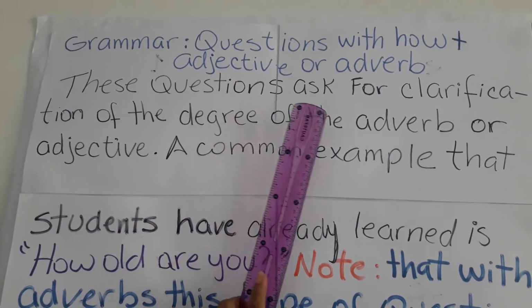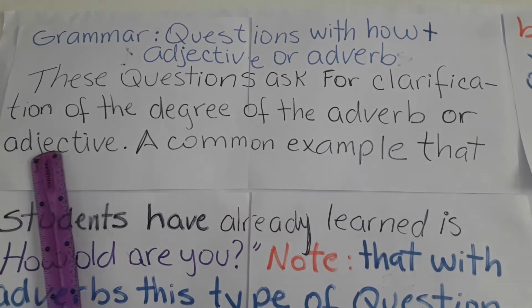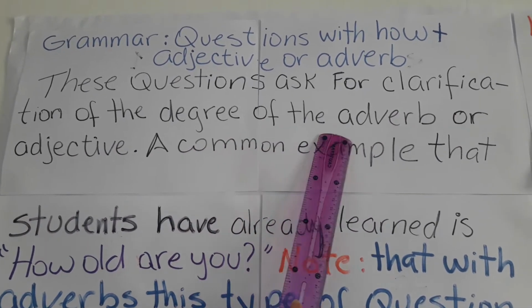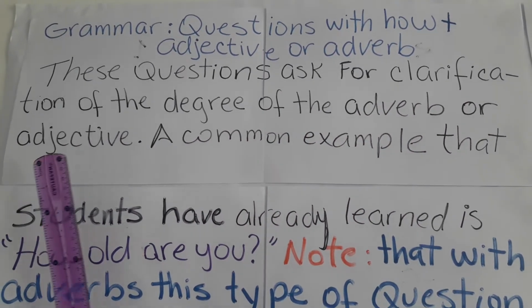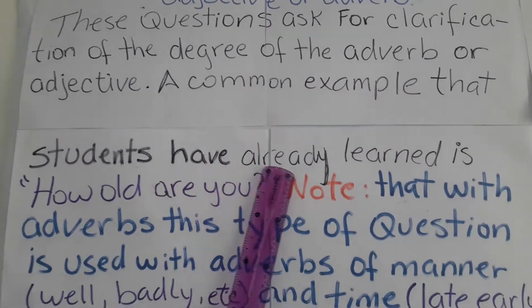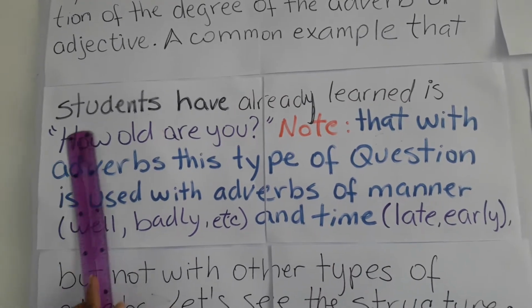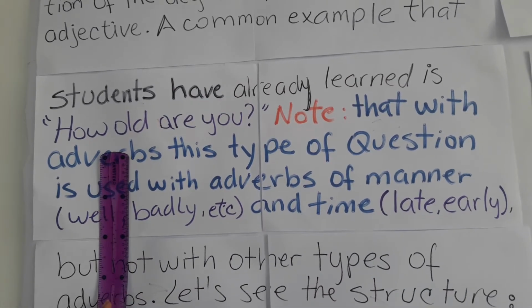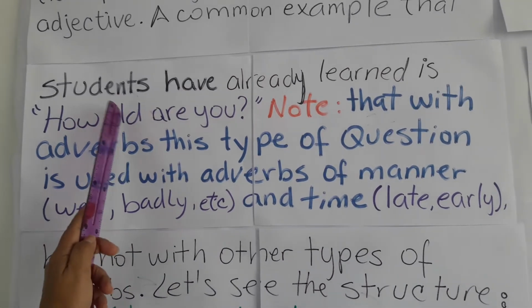These questions ask for clarification of the degree of the adverb or adjective. A common example that students have already learned is how old are you? Okay, we have how and this is the adjective.